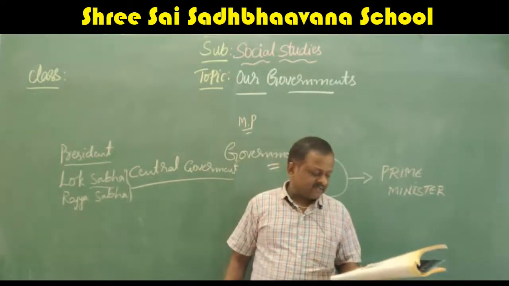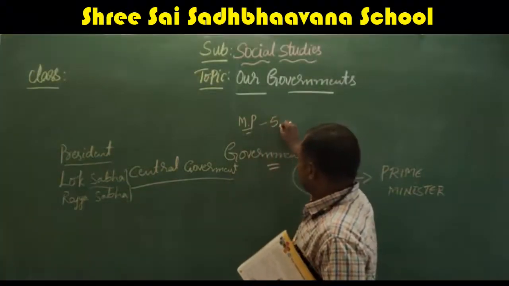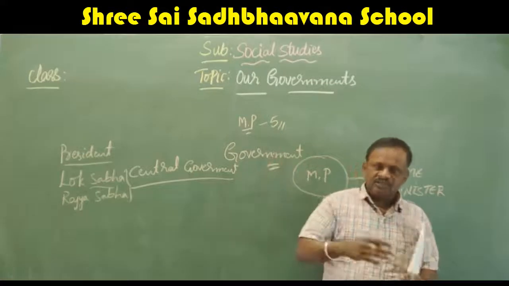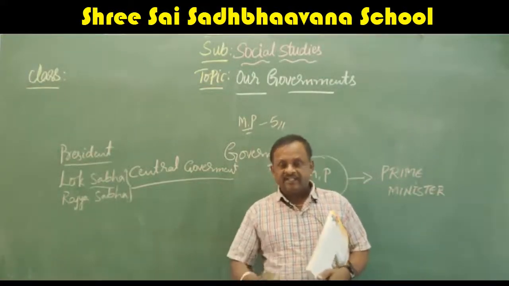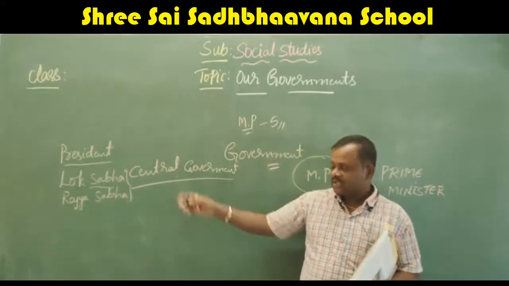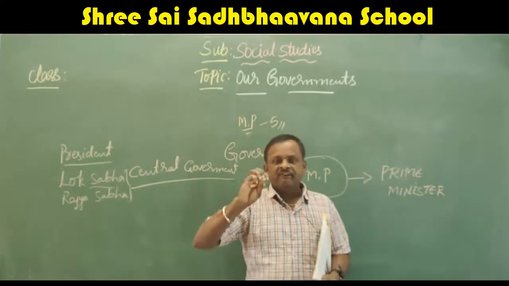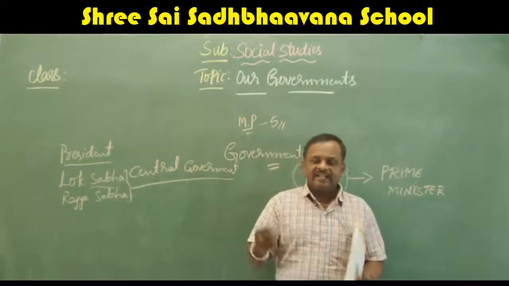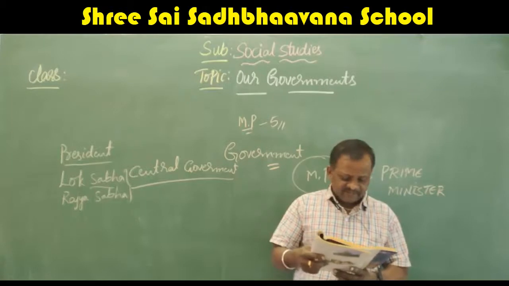They are elected for a period of 5 years. Every 5 years they have to face the election. If they are selected continuously, then they will go. If they are rejected by the people and a new person is selected, the new person will go to the Lok Sabha. It is not permanent. It is only valid for 5 years. After the 5 years, everyone has to go for the next election.